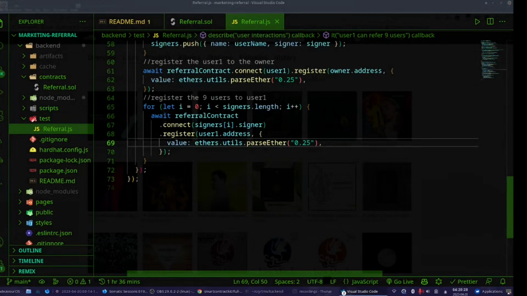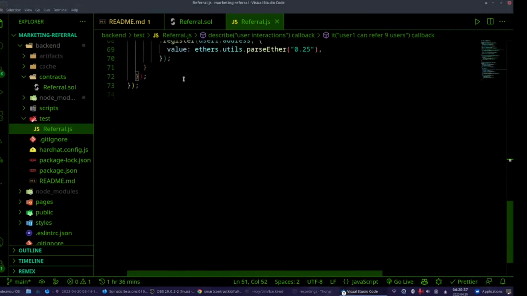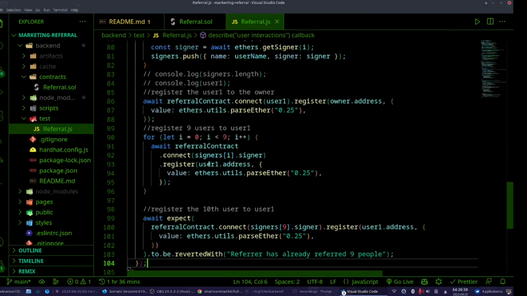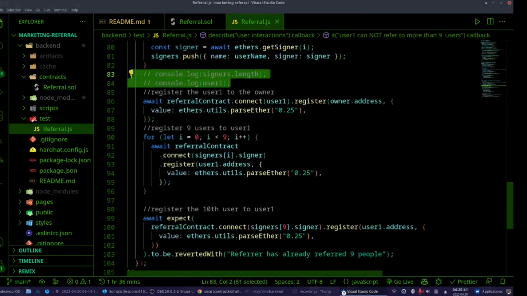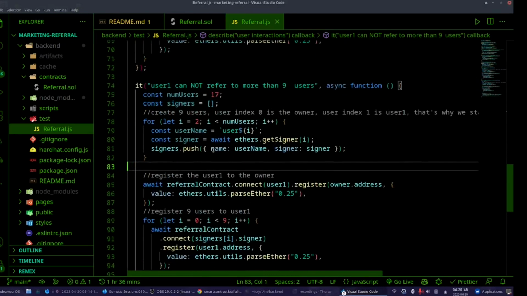Now we have to do something very ugly. Yes, I'm sorry, I'm not going to write all over again. I'm going to share the code so you can check it again and again and test it. User 1 cannot refer to more than 9 users.